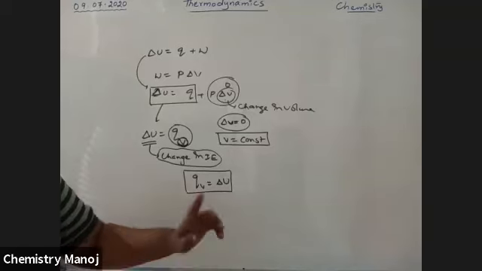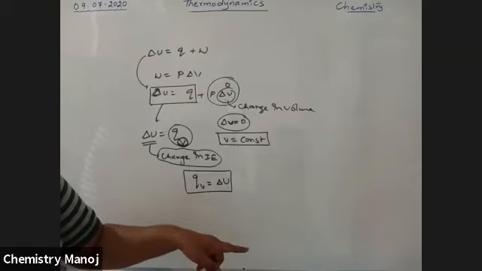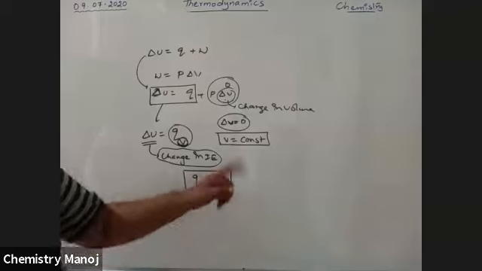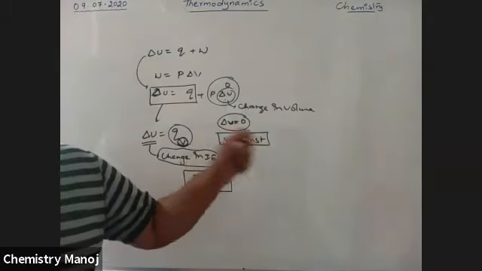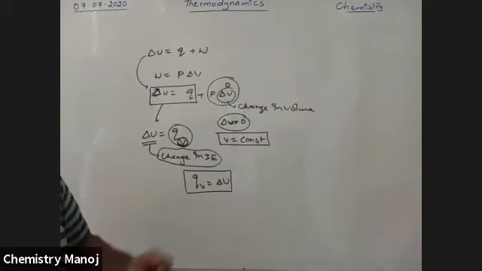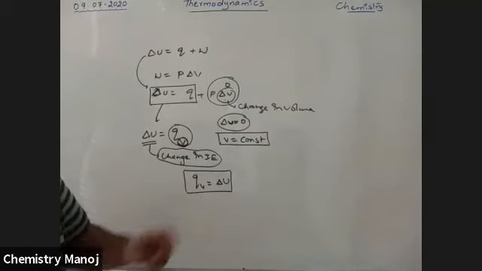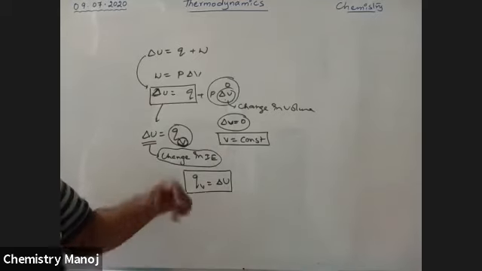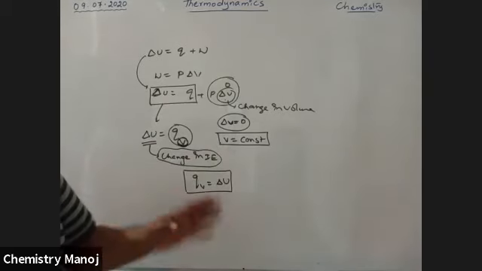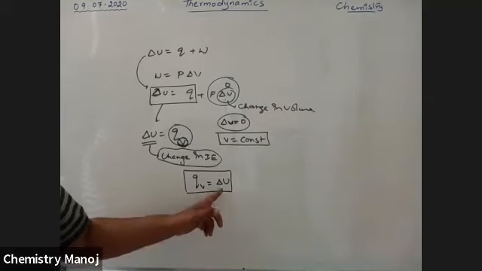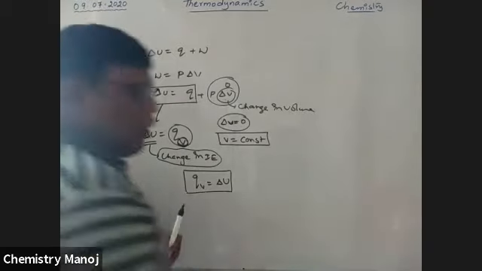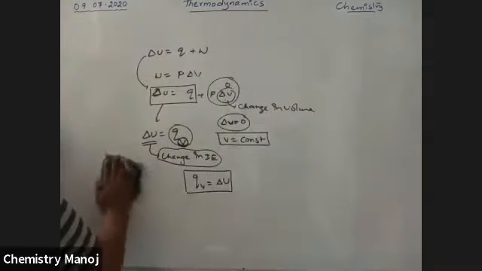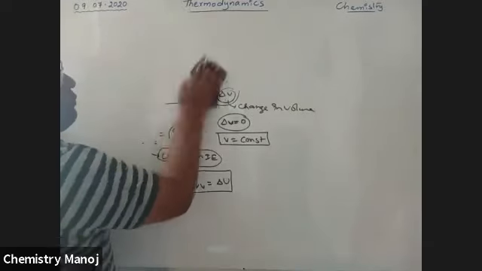That is why there is a need for another thermodynamic function, which is named enthalpy. Enthalpy is applicable at constant pressure. Okay, this is very, very important. So now our topic is enthalpy.